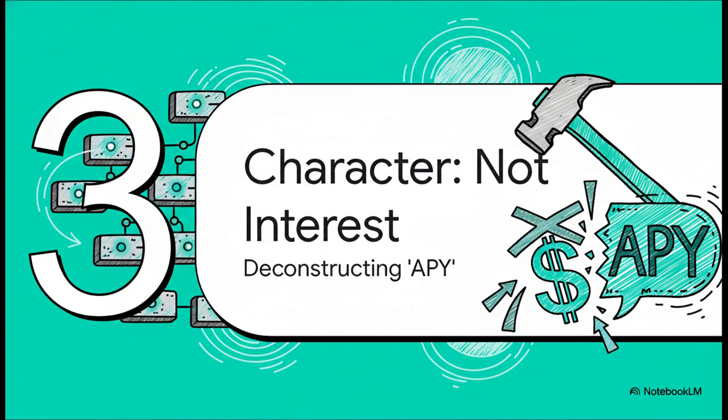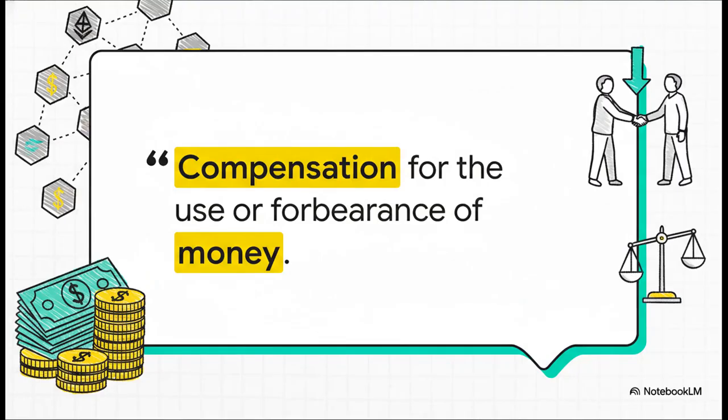Let's start by dismantling the very common idea that staking rewards are interest, a myth that's been fueled by exchanges advertising flashy APYs. The law is actually incredibly specific about what counts as interest. The Supreme Court, in cases like Deputy v. DuPont, has defined it as payment for the use of money. That means there has to be a loan, a formal debtor-creditor relationship, where one party clearly owes the other money.